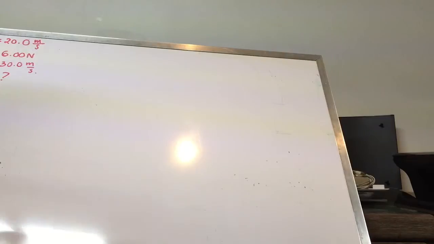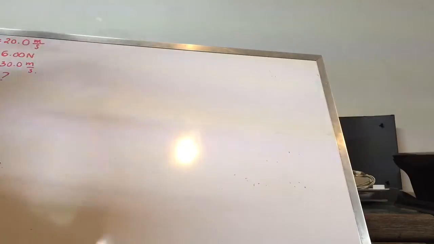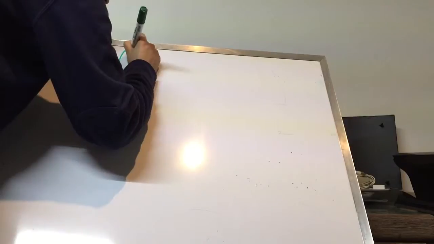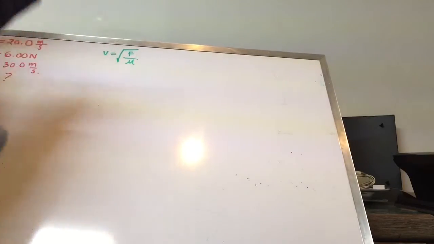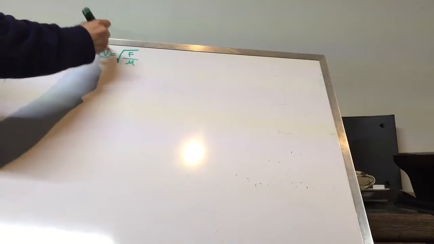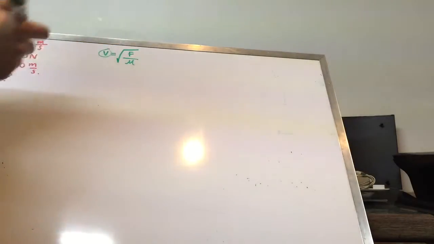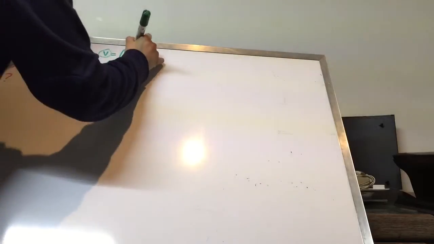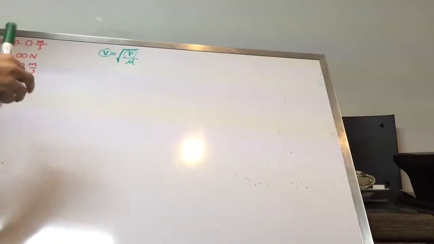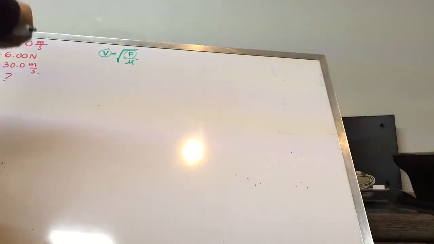As we remember, the equation that works when we have forces is the velocity equal to the square root of our force over mu, right? So here we know the velocity for the two parts, and we have one tension, but we want to find the other tension. So what are we going to do? For the two parts, we're going to take the mu out so we can equate both equations to obtain the second tension that the problem is asking for.